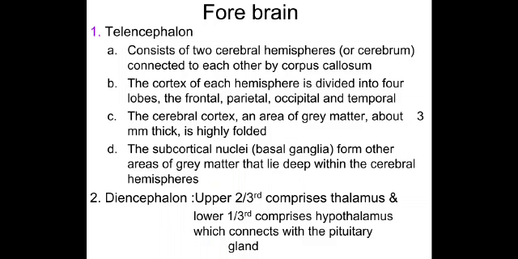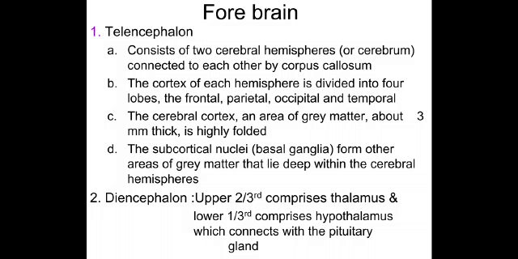So the forebrain, which is made up of telencephalon and diencephalon, consists of two cerebral hemispheres, also called the cerebrum, with an outer grey matter and inner white matter. They are connected to each other by the corpus callosum. The cortex of each hemisphere is divided into four lobes: the frontal lobe, the parietal lobe, occipital, and temporal. The cerebral cortex, an area of grey matter which is around 3 mm thick, is highly folded. The subcortical nuclei, mainly the basal ganglia, form other areas of grey matter that lie deep within the cerebral hemispheres.